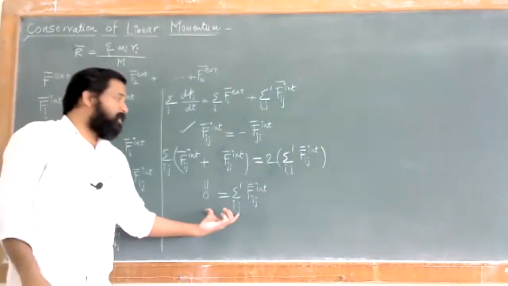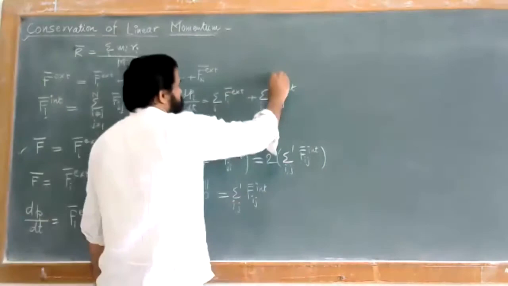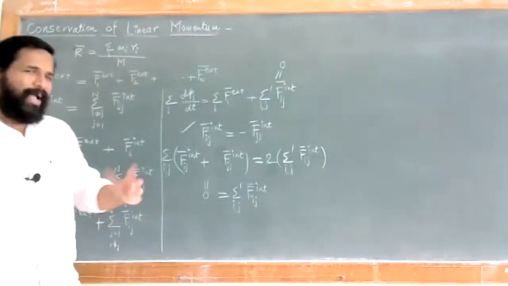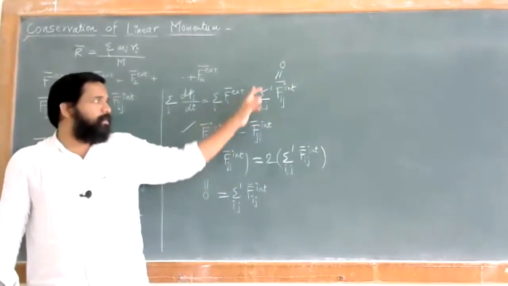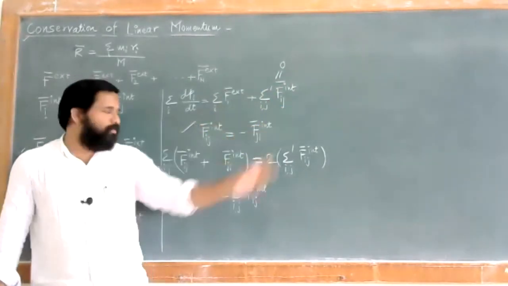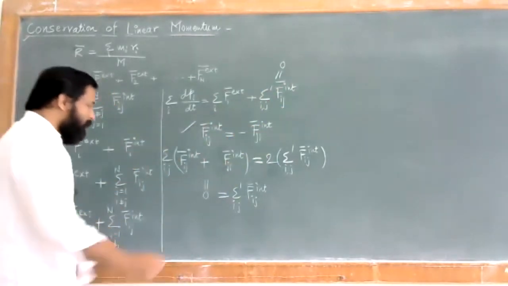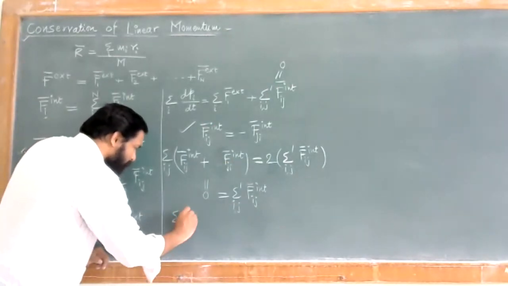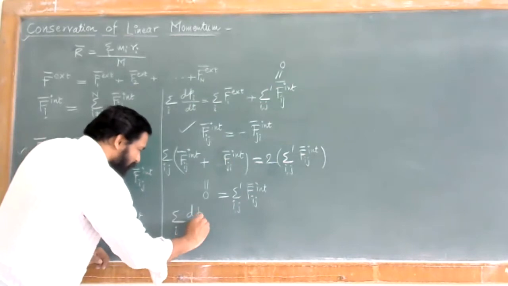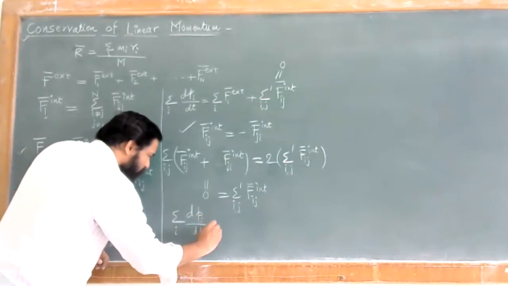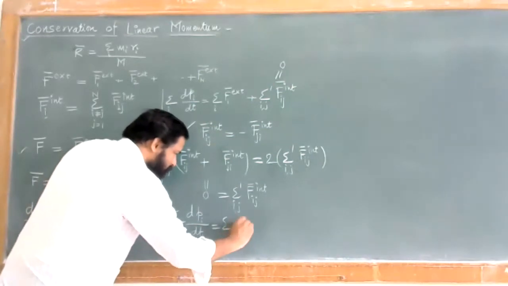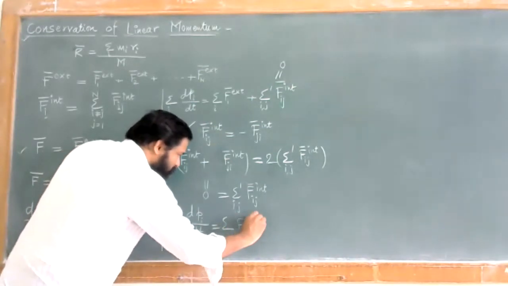So what does this mean? This means that this value, the internal force acting on the particle, for both the conditions i and j, should be equal to 0. So what is the remaining? The remaining condition is nothing but summation over i of dpi by dt, which is equal to summation over i of Fi external.